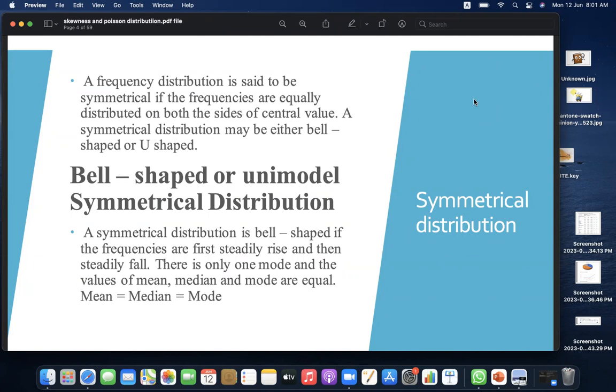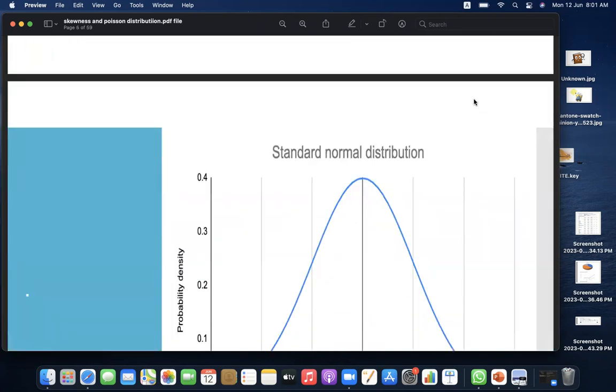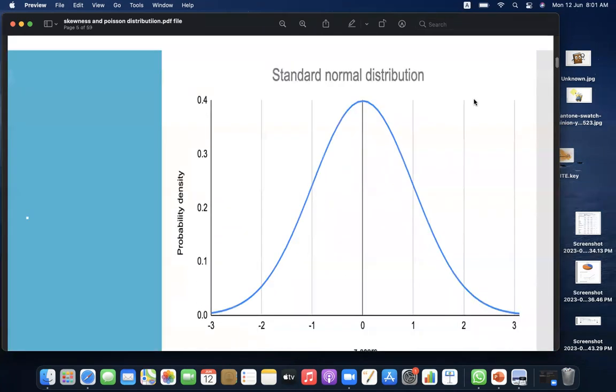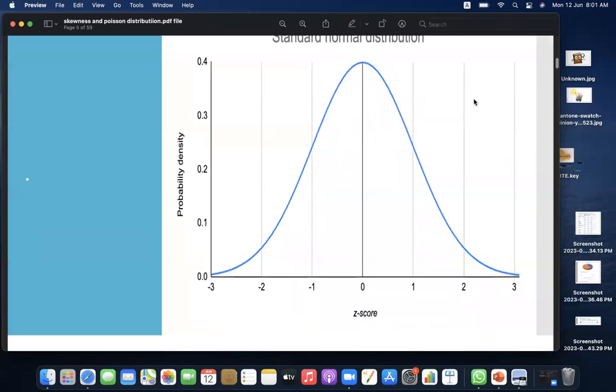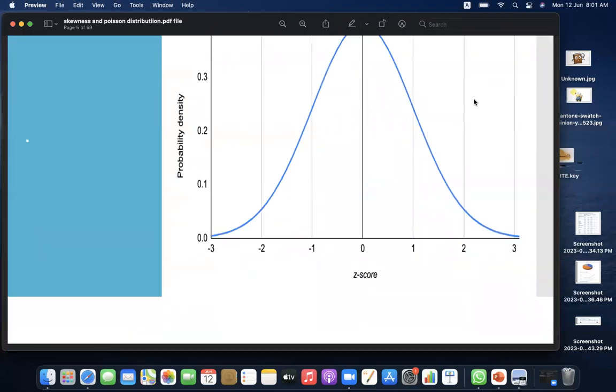Mean is equal to median and is equal to mode. Standard normal distribution. You can see this from the graphical representation of the normal distribution.